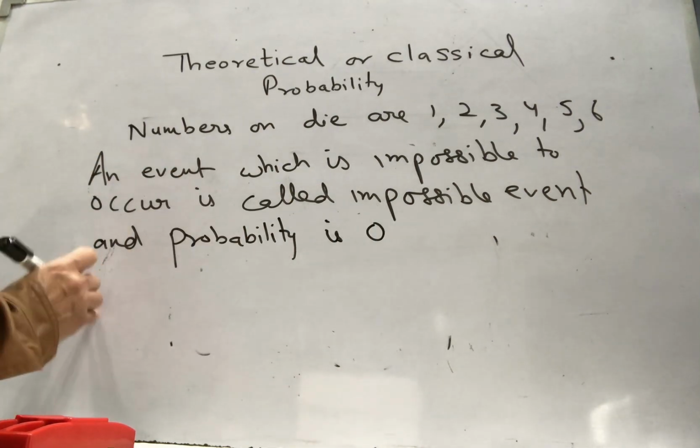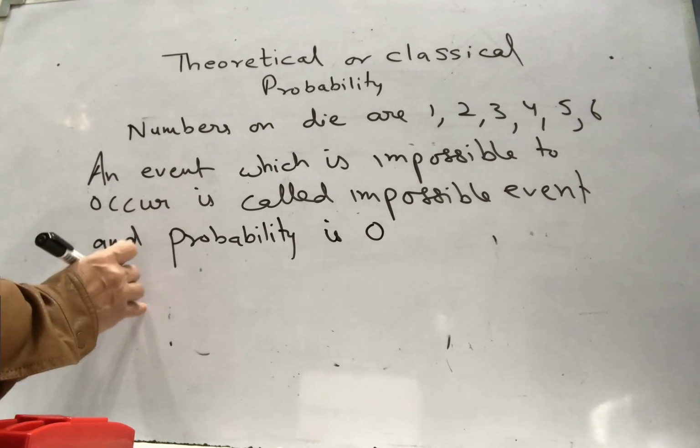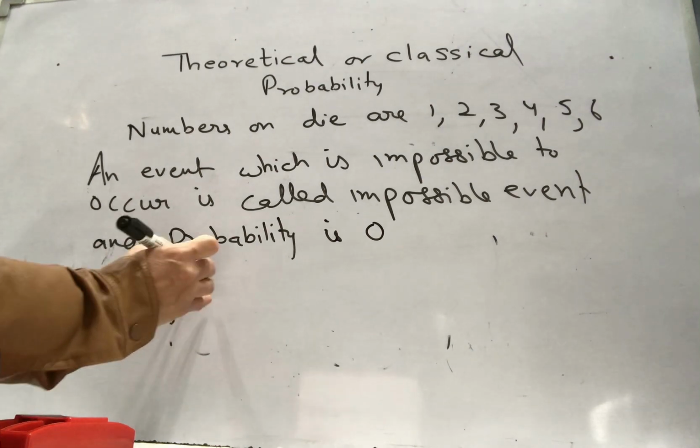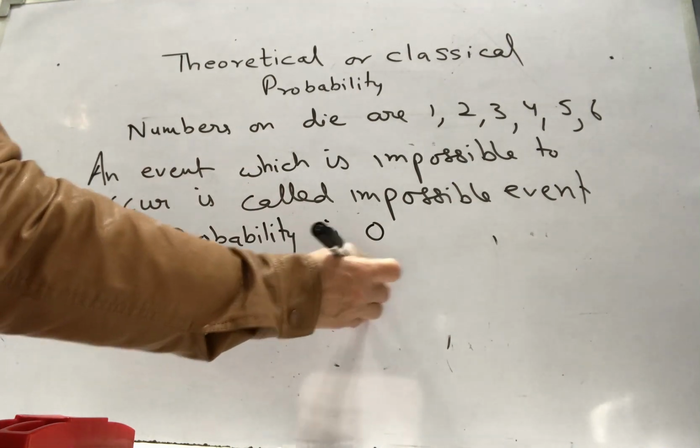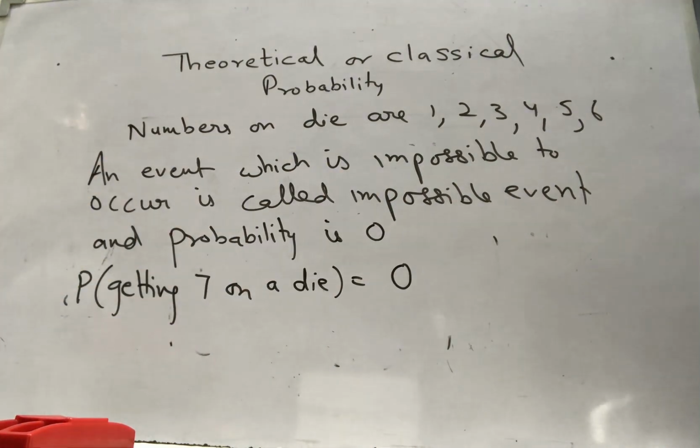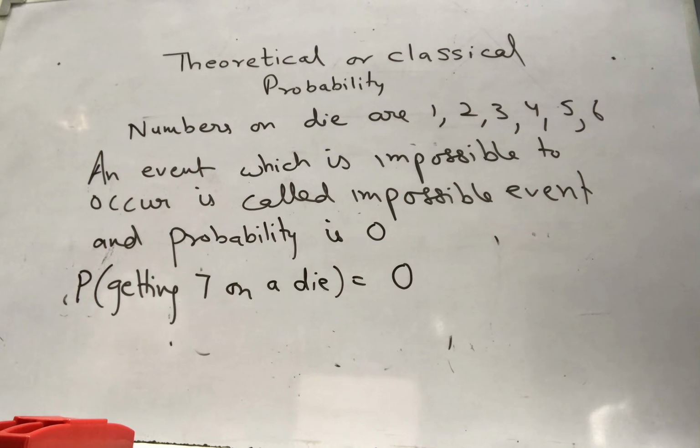So if I find the probability of getting 7 on a die, this will be 0 always, which is not visible on a die, it will be 0.